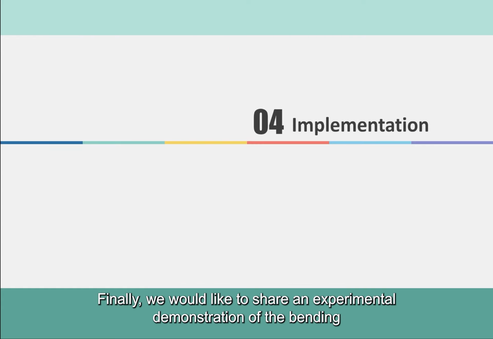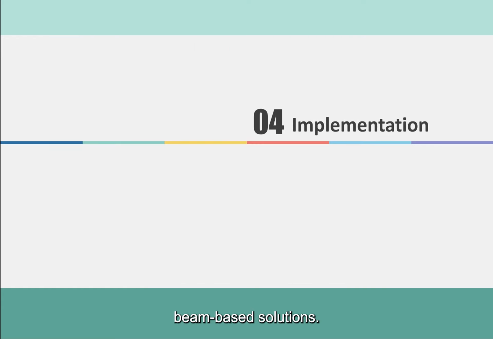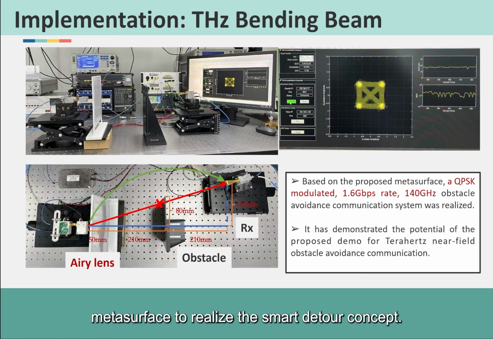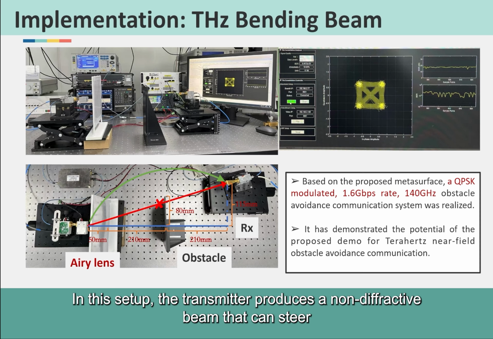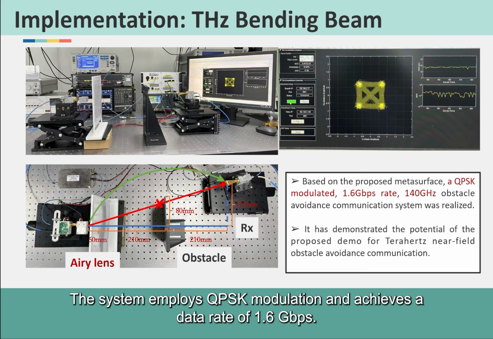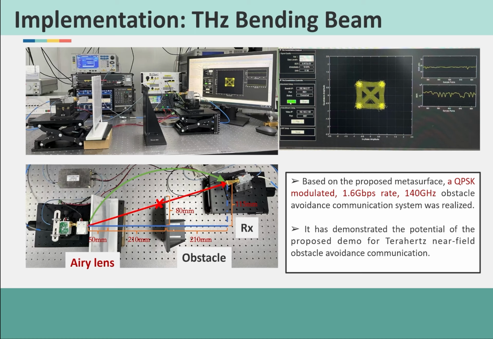Finally, we would like to share an experimental demonstration of the bending beam-based solutions. We built a proof-of-concept 140 GHz terahertz link using a programmable metasurface to realize the smart detour concept. In this setup, the transmitter produces a non-diffractive beam that can steer around obstacles in the near field. The system employs QPSK modulation and achieves a data rate of 1.6 Gbps.